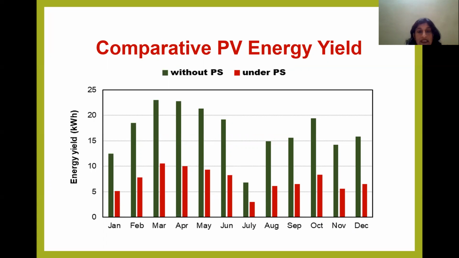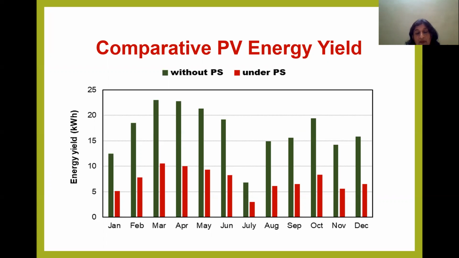The figure shows the monthly energy yield of the PV array without partial shading, that is under uniform irradiance condition, and the partial shaded condition. It is evident from the result that the energy yield varies. It's different for different months. Its maximum is in the month of March, whereas the minimum energy generation is in the month of July. So in general, the energy yield also followed the pattern of the insolation.